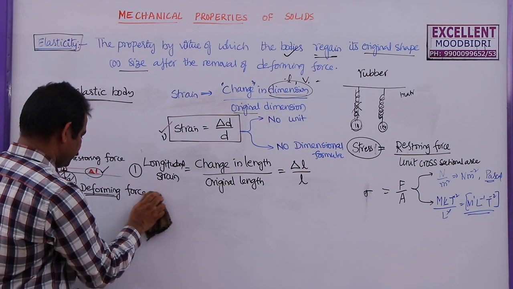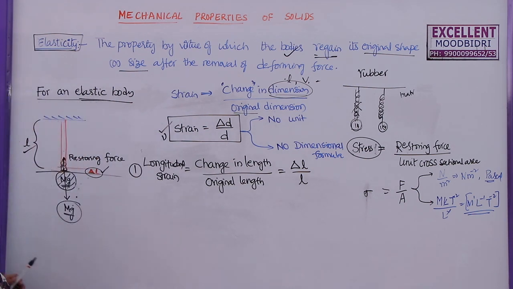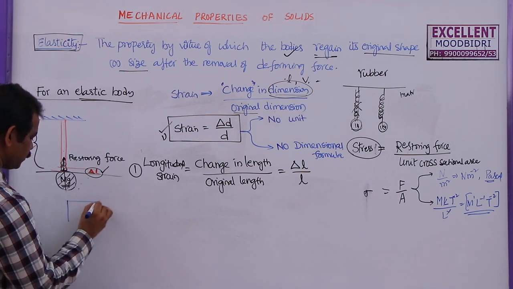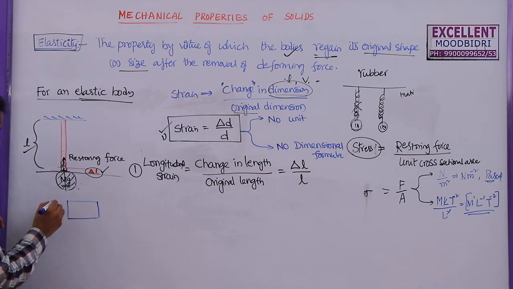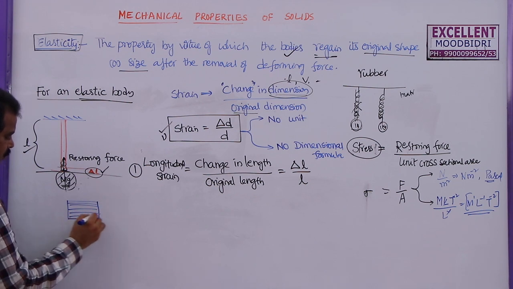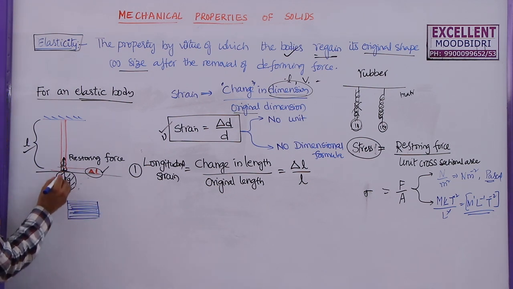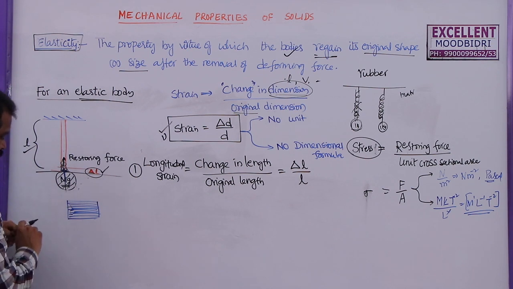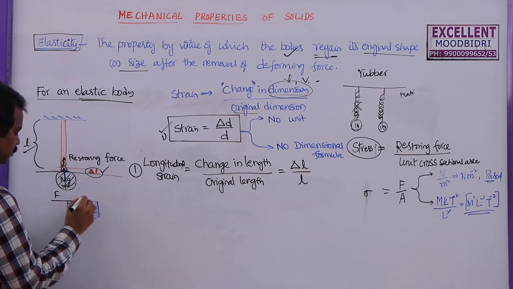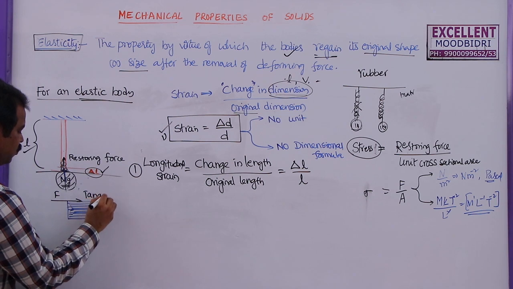Now the second type is, if you consider a body which is having some shape, and you apply some force here. Force is acting perpendicular to the area, normal to the area, but here force is acting parallel to this area like this. This is called tangential force.